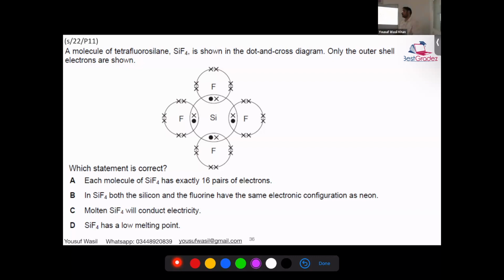Both of them false. How can you say? Each molecule has 16 pairs of electrons. How did you count? In total, how many pairs of electrons do we have?